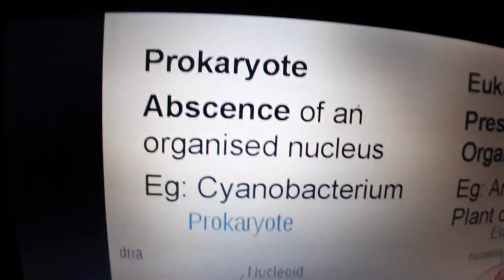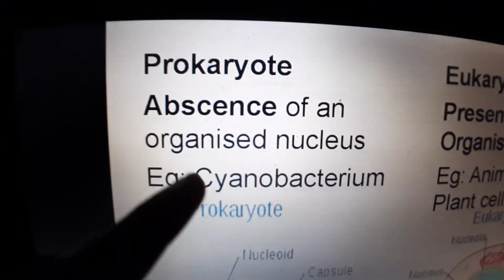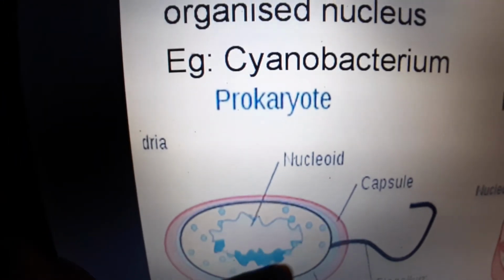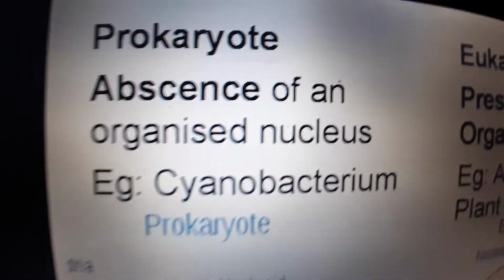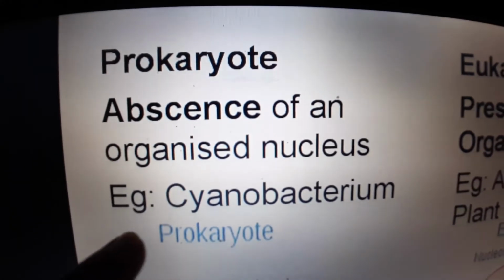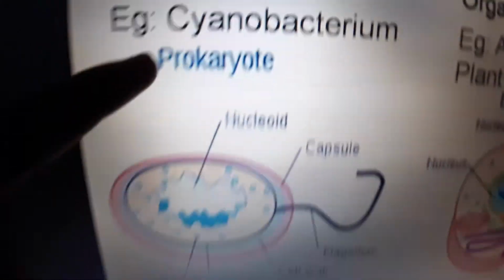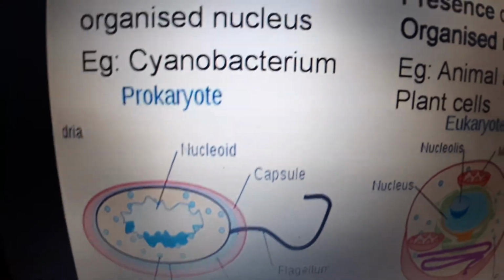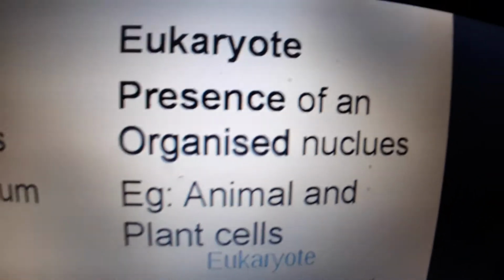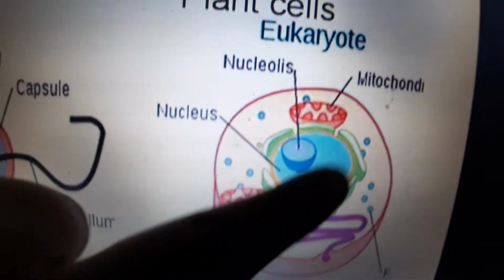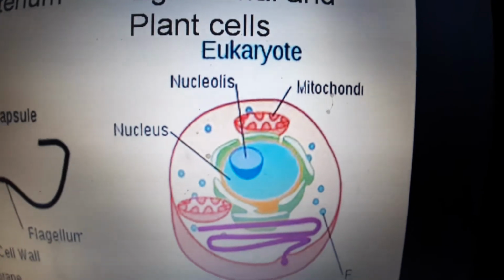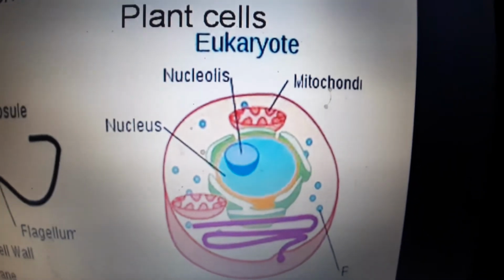So, what is a prokaryotic cell? Where there is absence of an organized nucleus, that is called a prokaryotic cell. So, the nucleus is not properly organized. Okay. Example, in a cyanobacterium, which is the blue-green bacterium, you find this kind of nucleus. In a eukaryotic cell, there is an organized nucleus. The nucleus is very organized. For example, in all animal cells and plant cells, you will find that the nucleus is organized. So, this is called a eukaryotic cell.